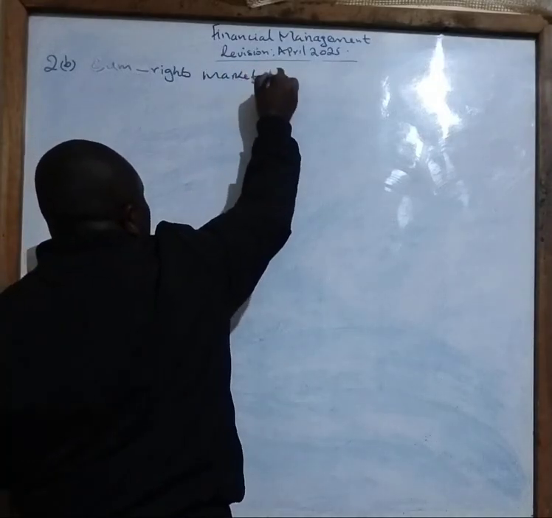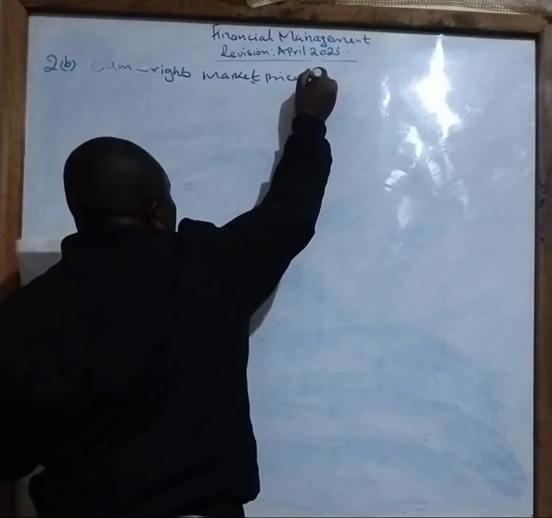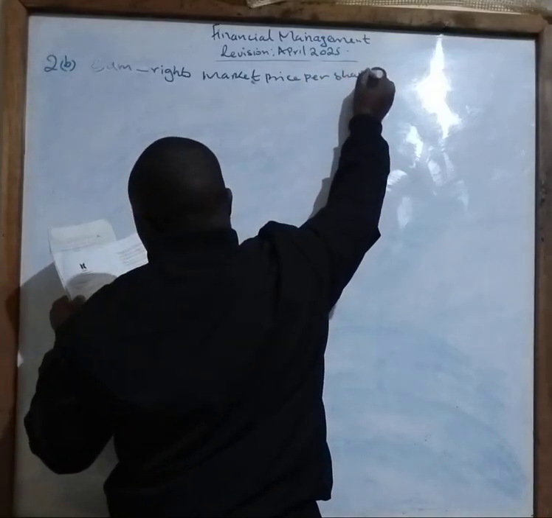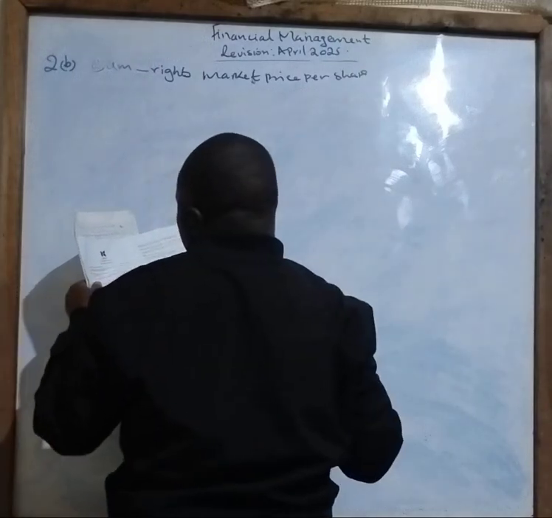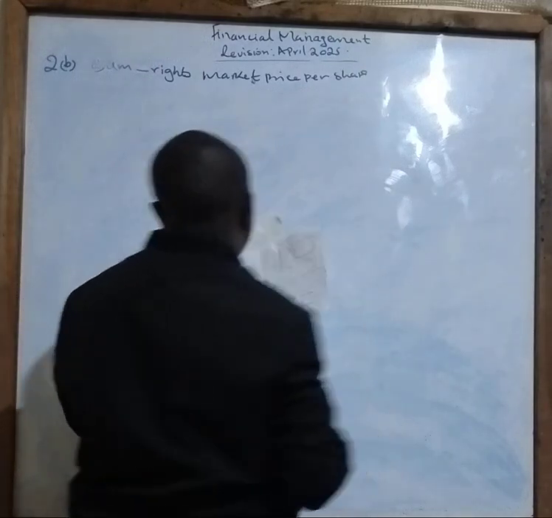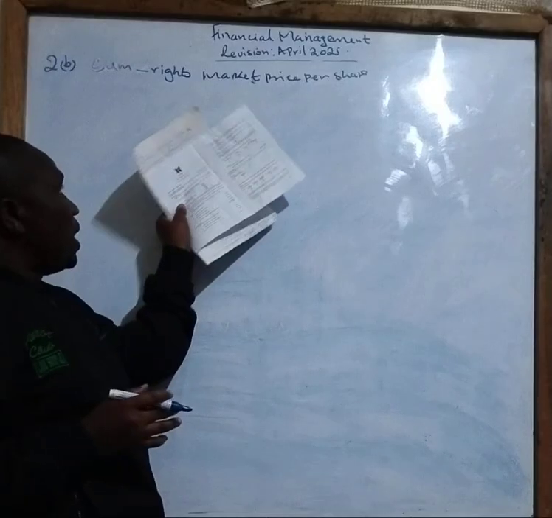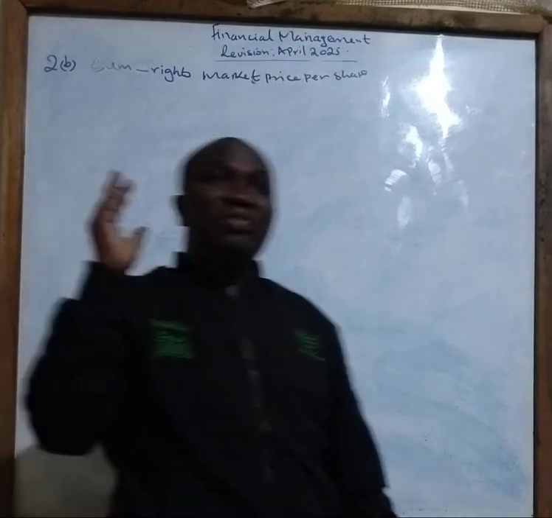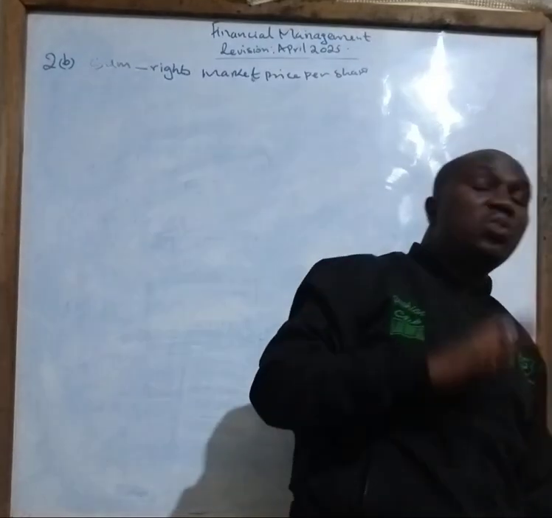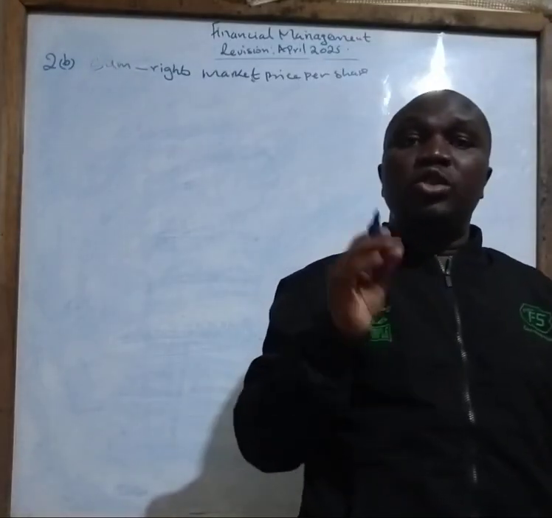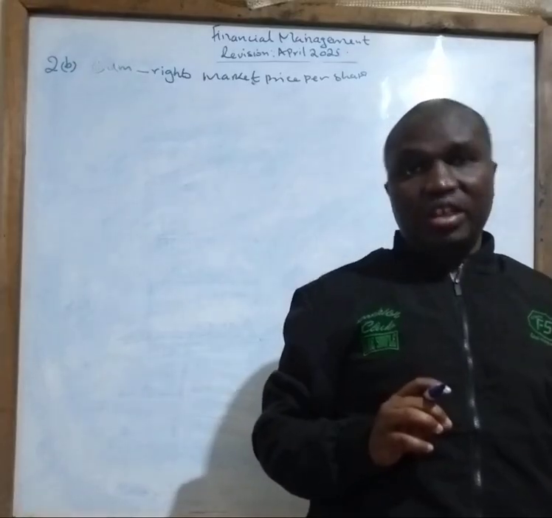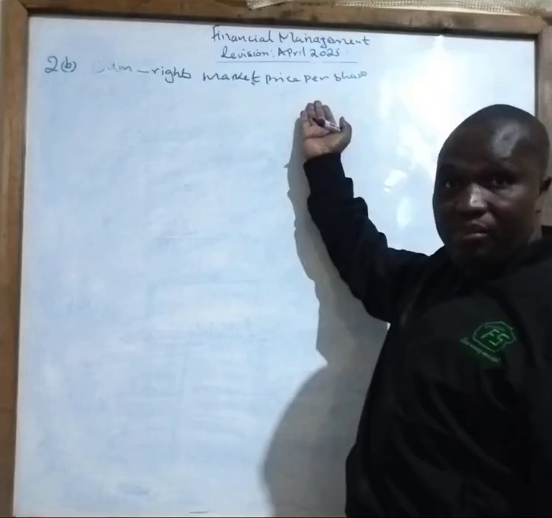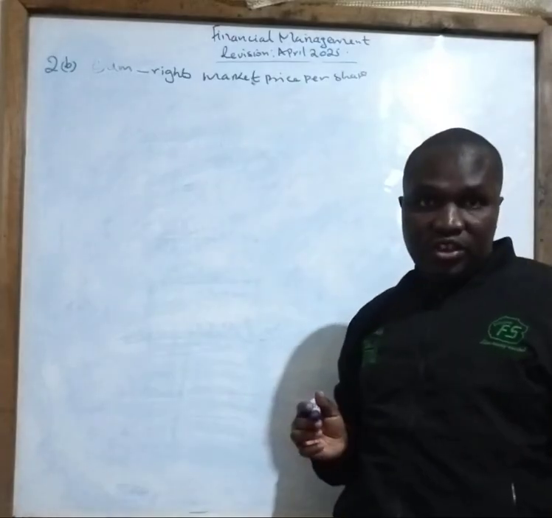Come rights market price per share. That's what they are saying. When you talk about market price per share, it means that you are getting the market value of the entire shares that you have, then you divide by the total number of ordinary shares that you have. That is what it means here. You take the value of the firm, divide by the total number of shares.